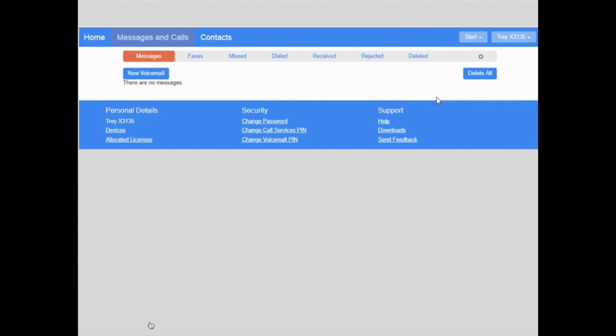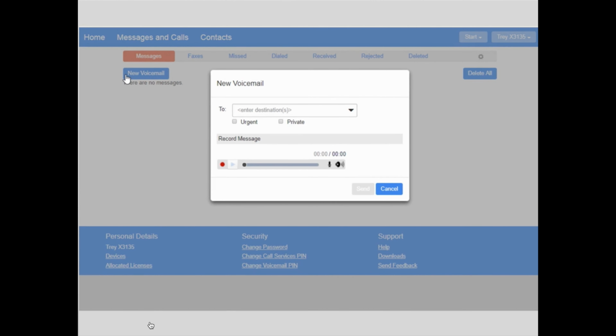This feature also enables you to leave voicemails for other users of this voicemail system by recording and sending a message through this website rather than phoning them. You can also record a single message in this way to be left for multiple users rather than phoning them each individually.